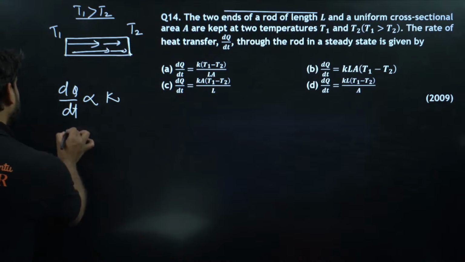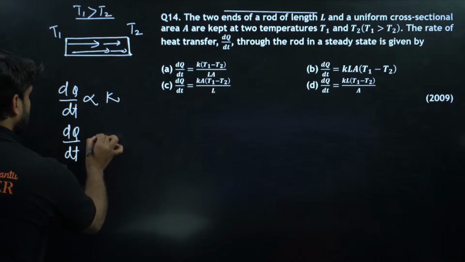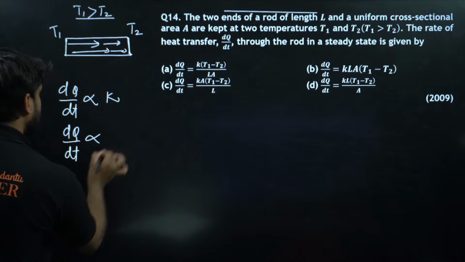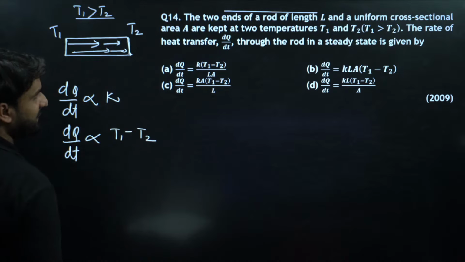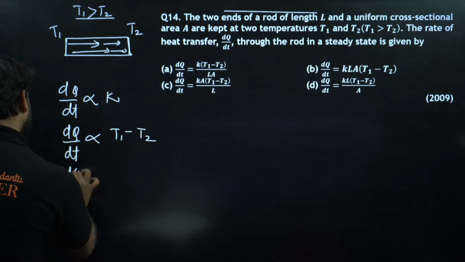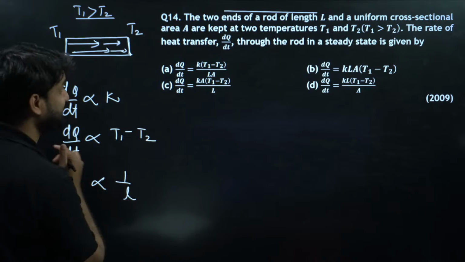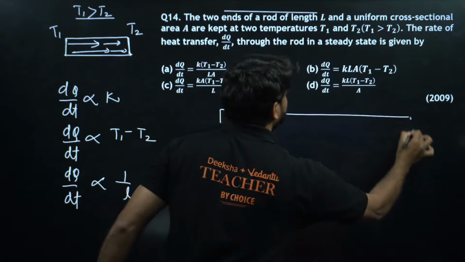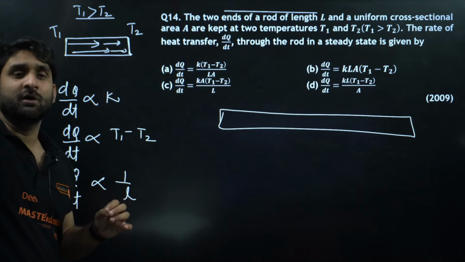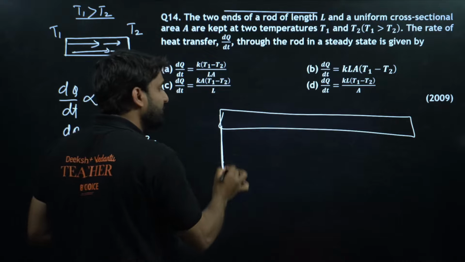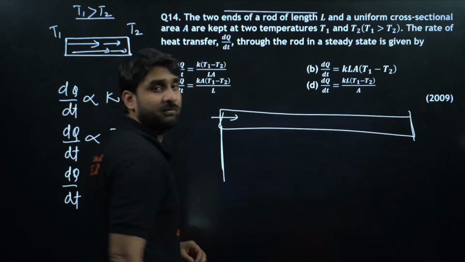And this dT is directly proportional to what? Change in temperature, and change in temperature is equal to T1 minus T2. And the heat transfer is inversely proportional to length. If I'm heating a very long rod, the heat will take a lot of time to reach the other end.